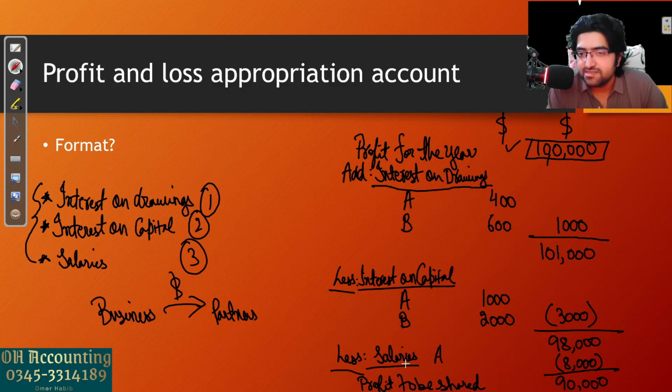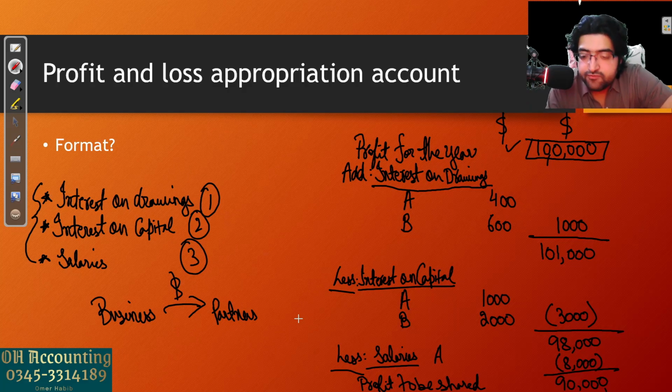From the profit the business has made. And where will you include the interest you are getting from the partners on the money they are withdrawing into the profit? So remember that. This is the final profit that will be shared between the partners, and then whatever percentage is decided, it will be shared in that ratio to the partners.